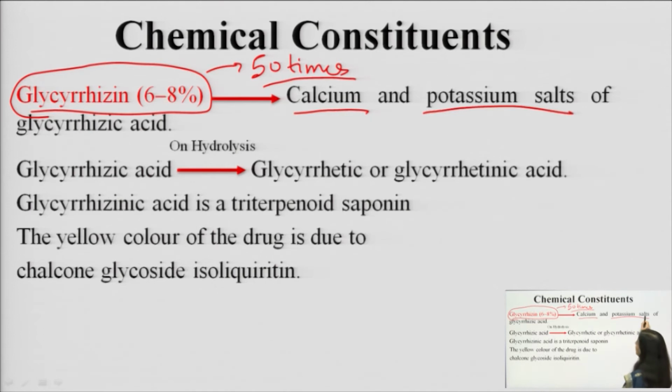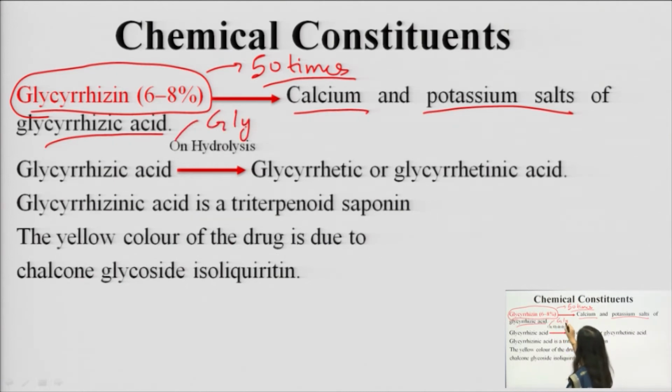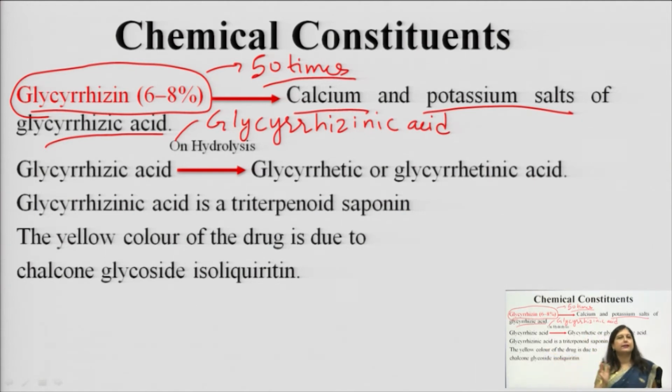Calcium and potassium salt of glycyrrhizic acid, okay. It is not a simple glycoside, it is not just a glycoside, but it is a salt of the glycoside, okay. Please get it correctly. It is a salt of calcium and potassium of glycyrrhizic acid, also known as glycyrrhizinic acid, okay. In many books it is given as glycyrrhizinic acid. So, glycyrrhizic acid and glycyrrhizinic acid are the same.